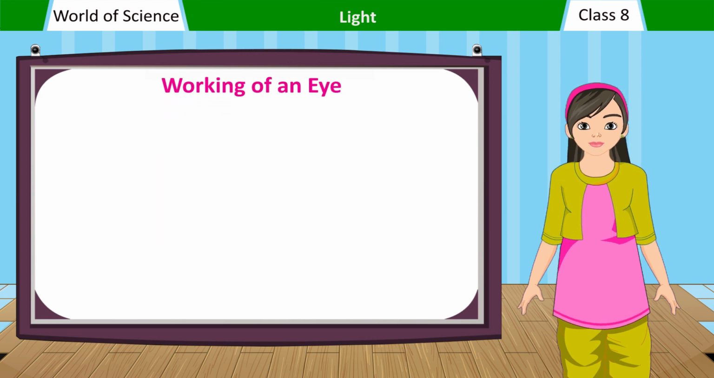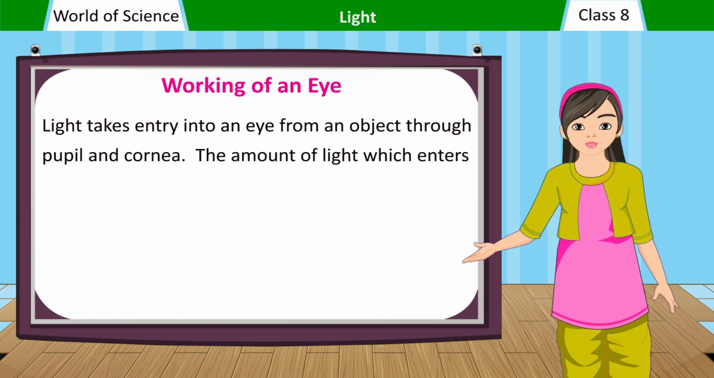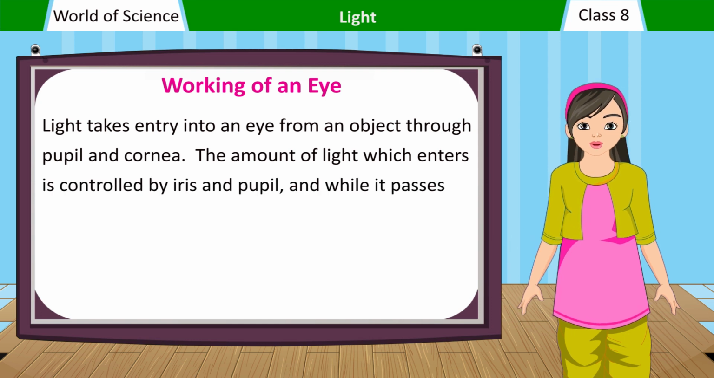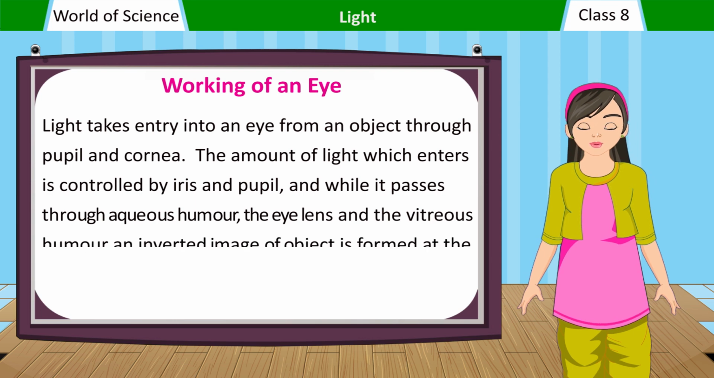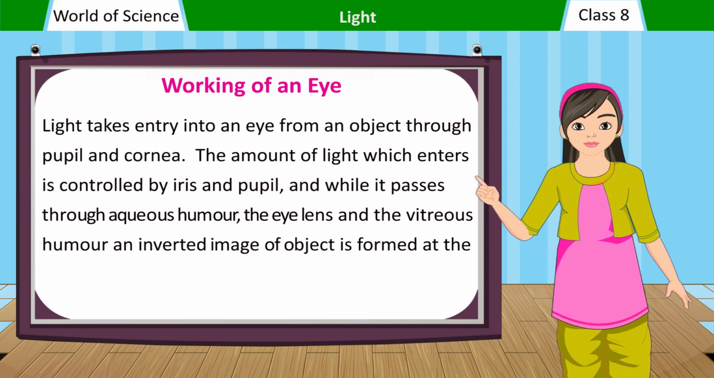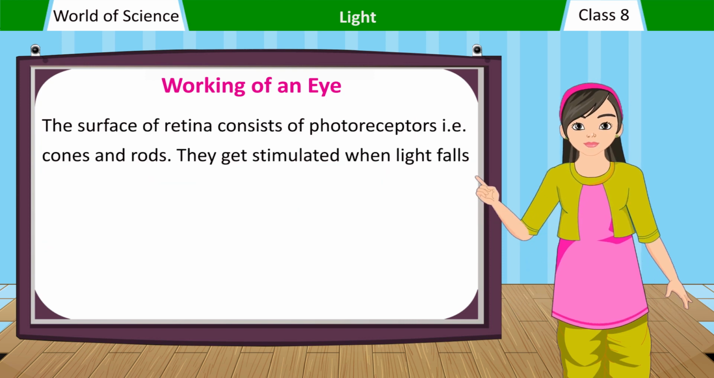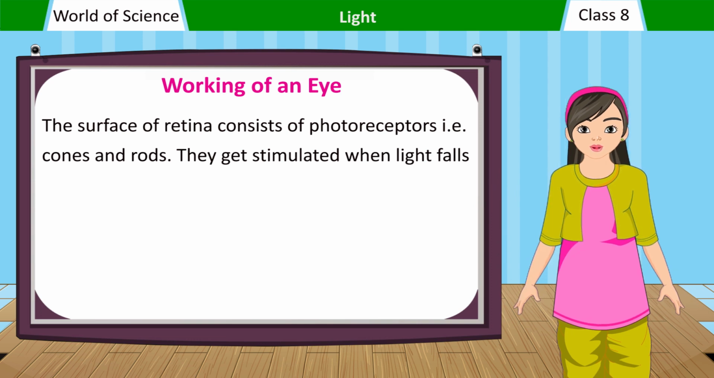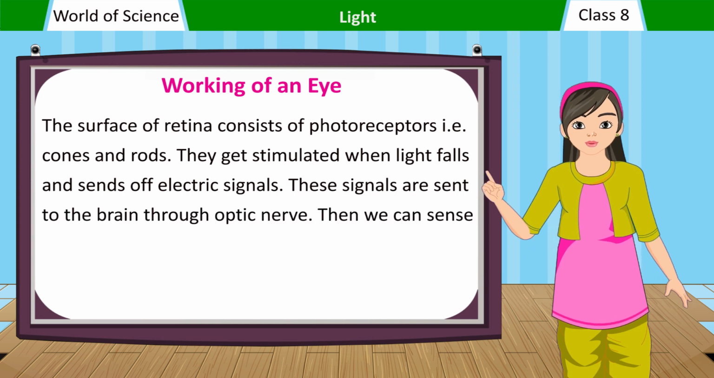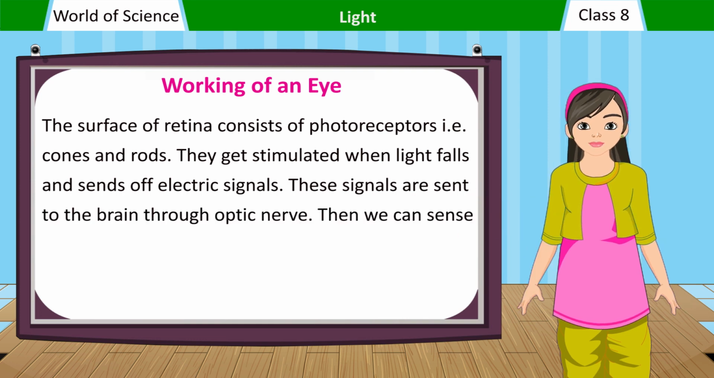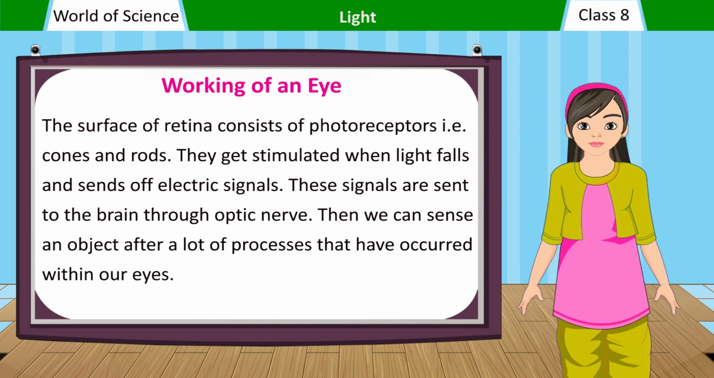Working of an eye. Light enters an eye from an object through the pupil and cornea. The amount of light which enters is controlled by the iris and pupil, and while it passes through the aqueous humor, the eye lens and the vitreous humor, an inverted image of the object is formed at the retina. The surface of the retina consists of photoreceptors, that is cones and rods. They get stimulated when light falls and send off electric signals. These signals are sent to the brain through the optic nerve. Then we can sense an object after a lot of processes that have occurred within our eyes.